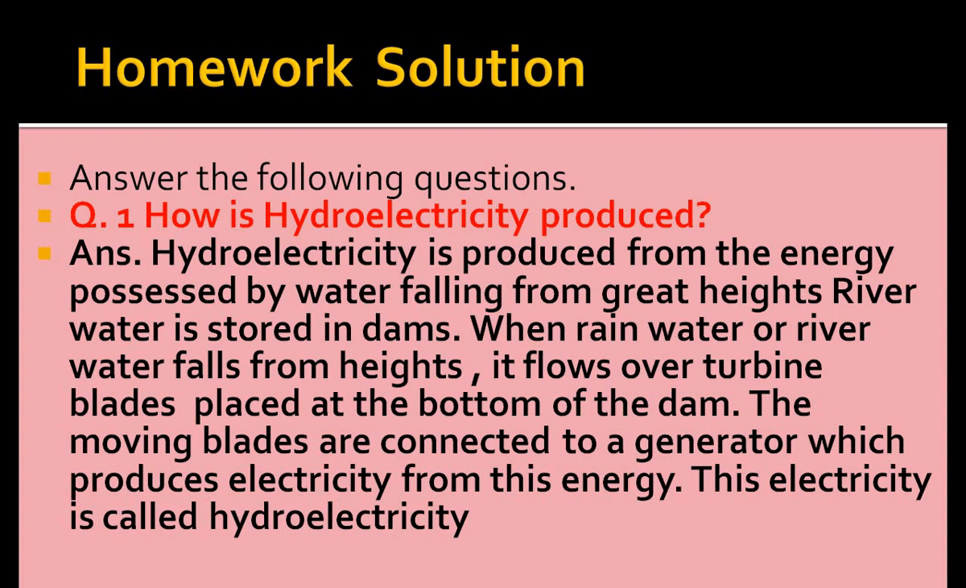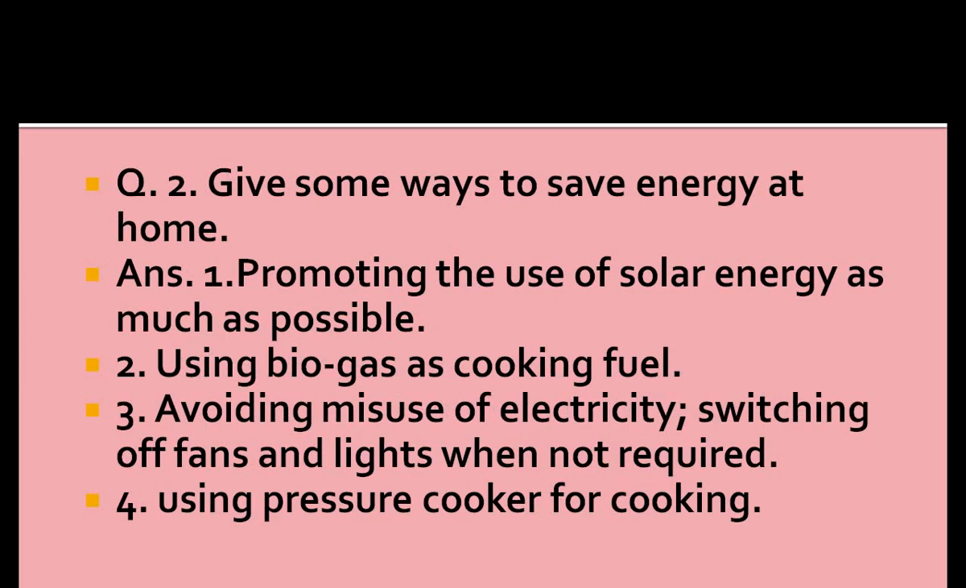Yes, in which the first question is, how is hydroelectricity produced? Hydroelectricity is produced from the energy possessed by water falling from great heights. River water is stored in dams. When rainwater or river water falls from heights, it flows over turbine blades placed at the bottom of the dam, and the moving blades are connected to a generator which produces electricity from this energy, and this electricity is called hydroelectricity.